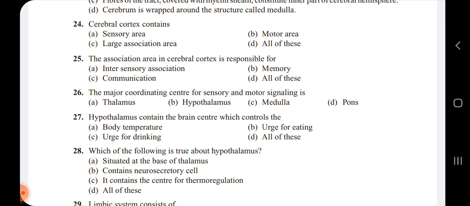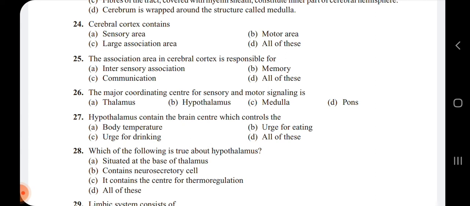Okay, so the 27th question. Hypothalamus contains the brain center which controls the body temperature, urge for eating and urge for drinking. Along with this, the hypothalamus also contains some neurosecretory cells which secrete hormones, and those hormones are called hypothalamic hormones.